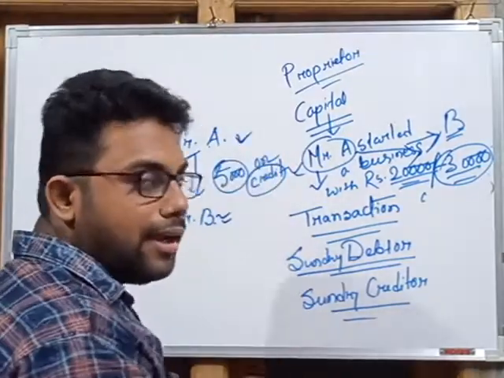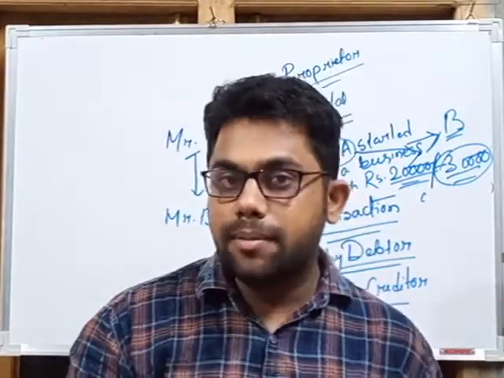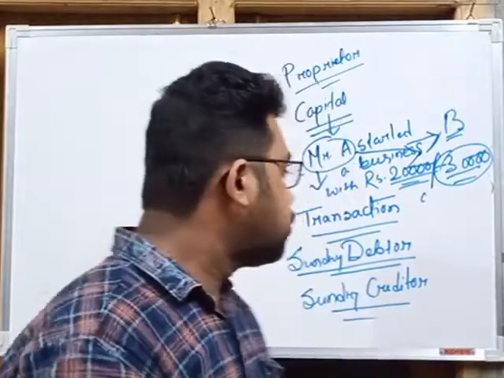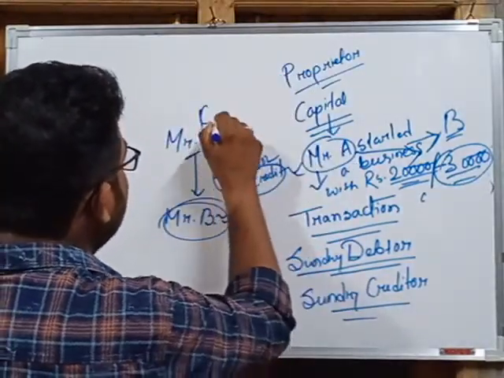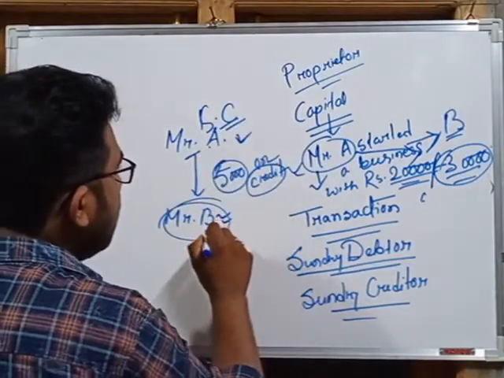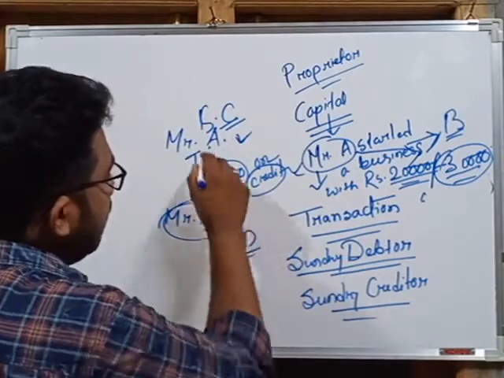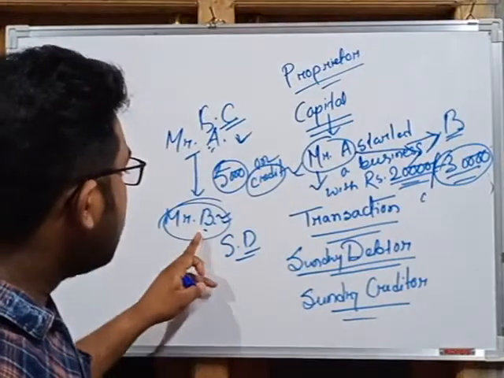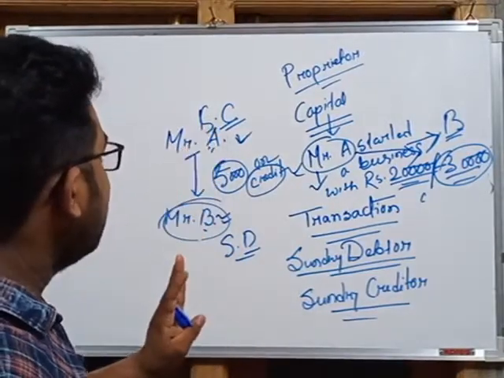And what is a sundry creditor? Sundry creditor means the person from whom we purchase goods on credit. So for Mr. B, Mr. A is a sundry creditor. Mr. A is a sundry creditor for Mr. B and Mr. B is a sundry debtor for Mr. A. Mr. A sells goods to B on credit, so Mr. B is the sundry debtor, and Mr. B purchases goods from Mr. A, so Mr. A is the sundry creditor.